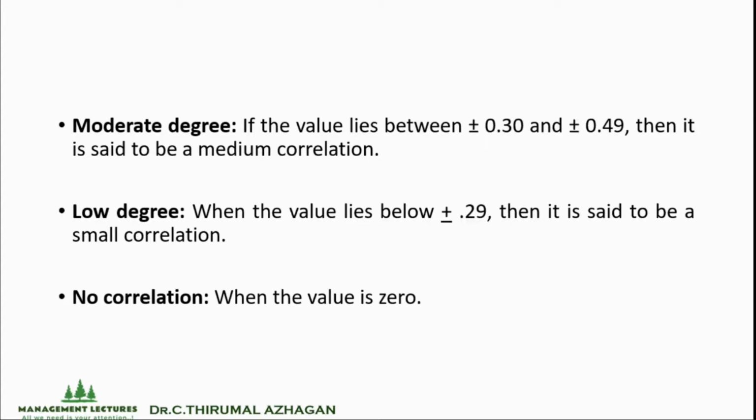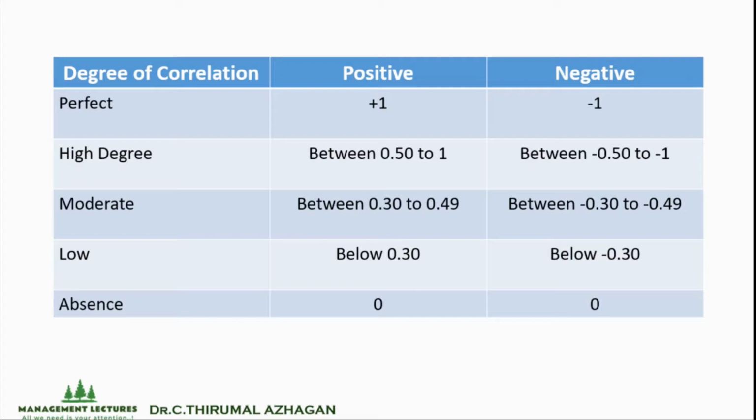So in order to explain this properly, I have made it in a table format. You can clearly make use of this table in understanding the positive and negative correlation in the coefficient of correlation. Degree of correlation, if it is positive, if it is negative. So perfect: if it is plus 1, it is termed positive, and if it is negative, it is minus 1. High degree is between 0.50 to 1, and negative between minus 0.50 to minus 1.